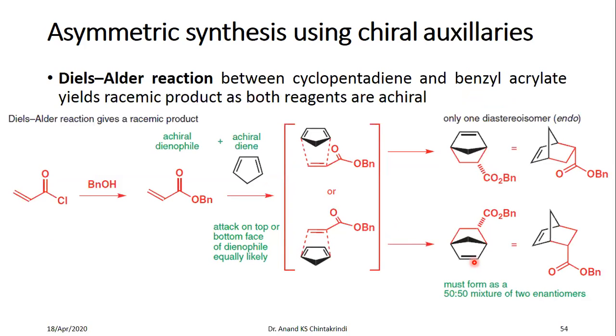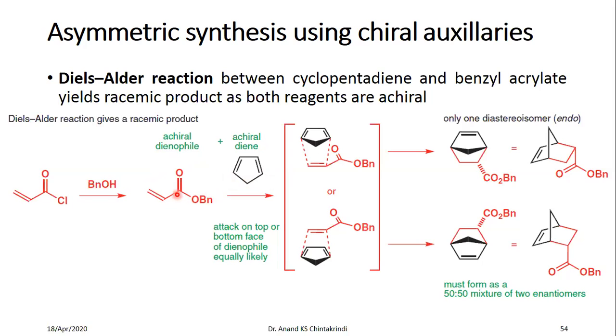One example of asymmetric synthesis using chiral auxiliaries is the Diels-Alder reaction. What is a Diels-Alder reaction? It is a reaction of a diene and a dienophile. But here you are forming a chiral dienophile using acryloyl chloride and benzyl alcohol. The diene does not have any chirality.